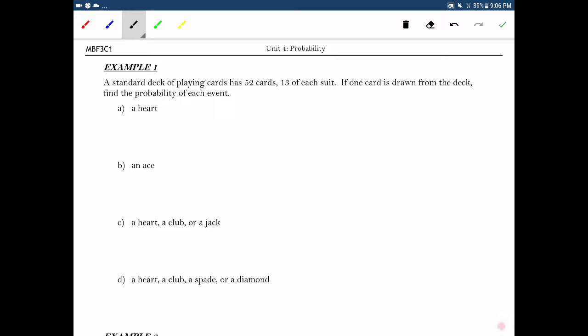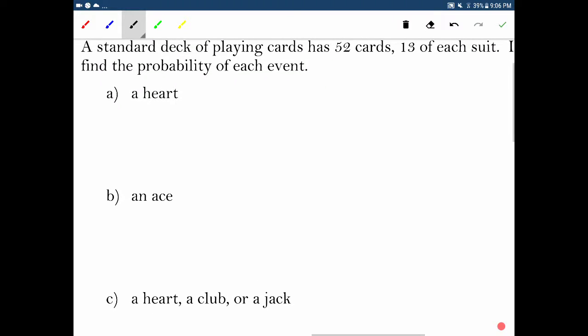A standard deck of playing cards has 52 cards, 13 for each suit. If 1 card is drawn from the deck, we're going to find the probability that it is a heart. So first of all, we just say, well, how many of these things are hearts? Well, there's 13 hearts because there's 13 of each suit. So the 13 successes divided by the total number of outcomes, it's going to be 52.